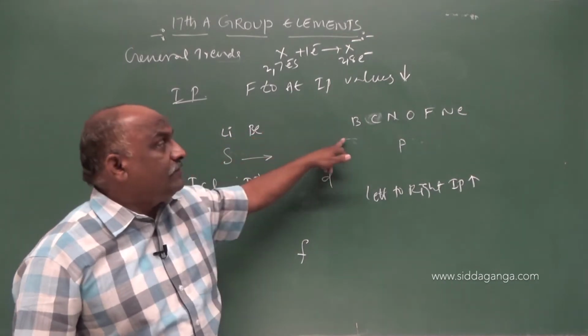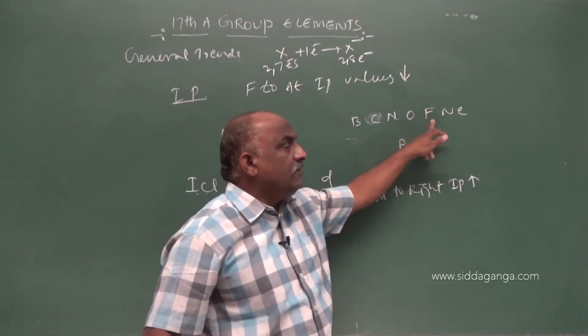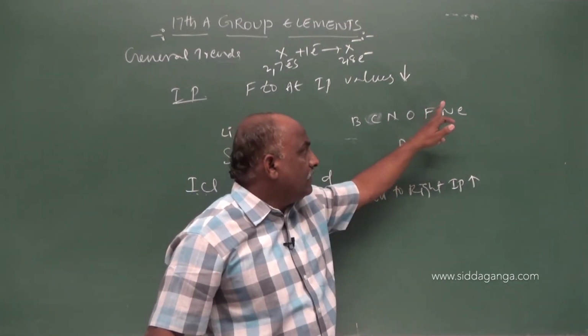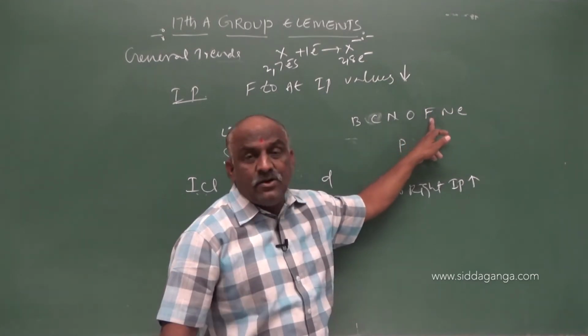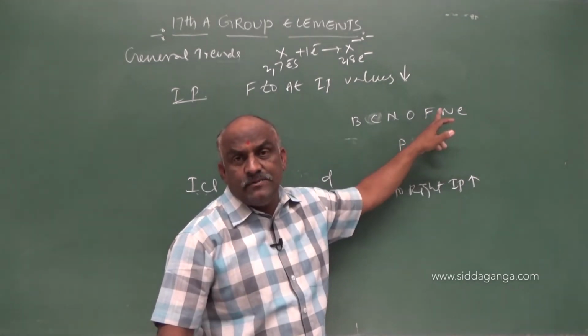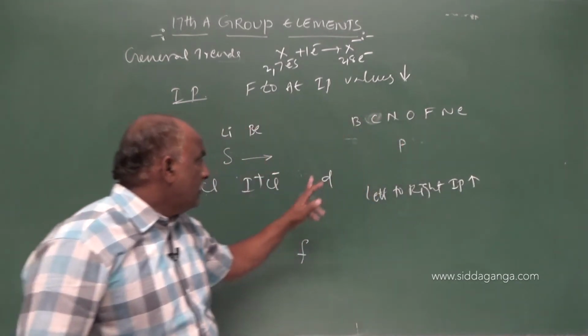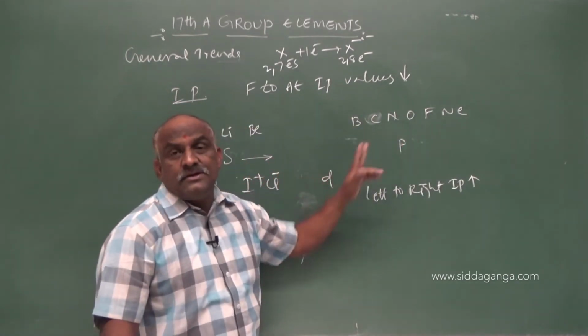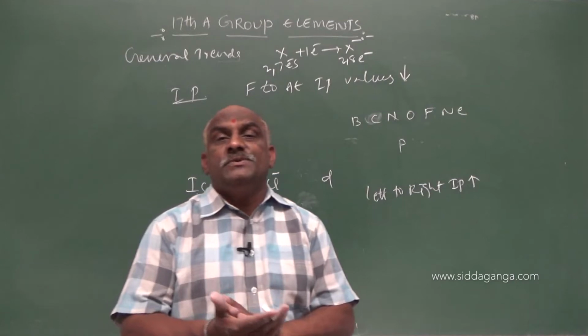In a period, from left to right, ionization potential values increase. After neon, the next element is fluorine only. So, based on those IP values, these are ready to form which type of species?